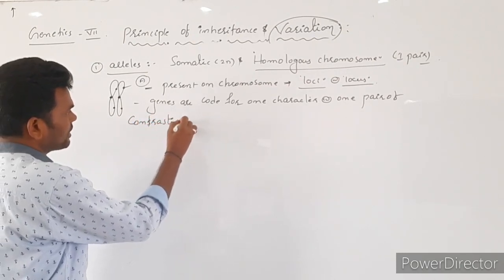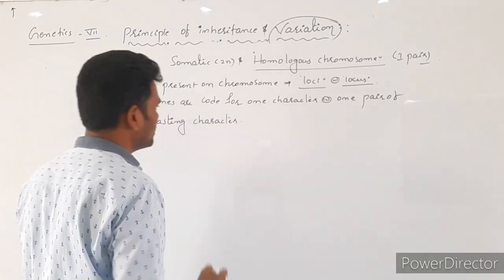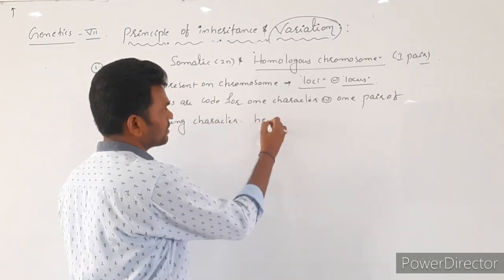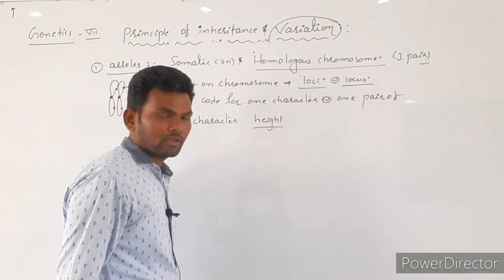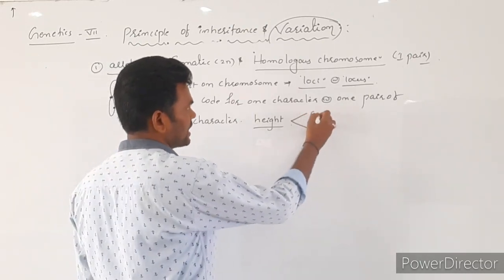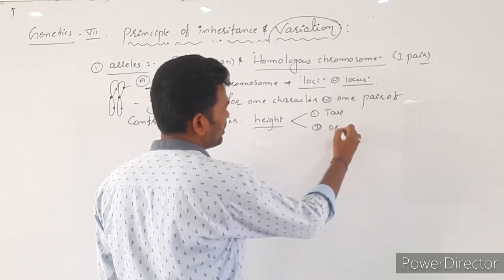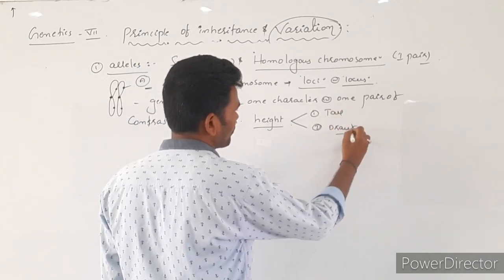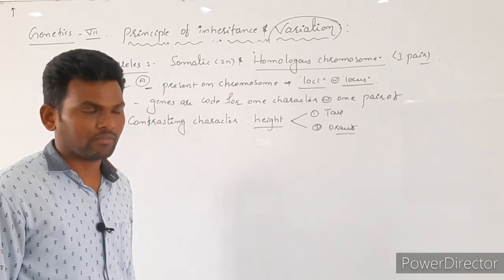For example, height is one character. What is the alternate form of this character? Contrasting characters are two. Either it may be tall or it may be dwarf. So these are the contrasting characters of one character.